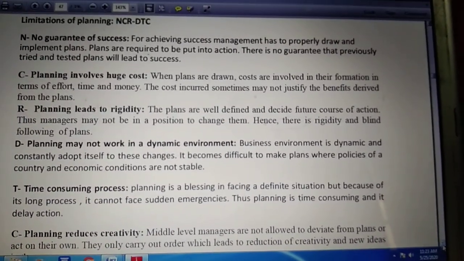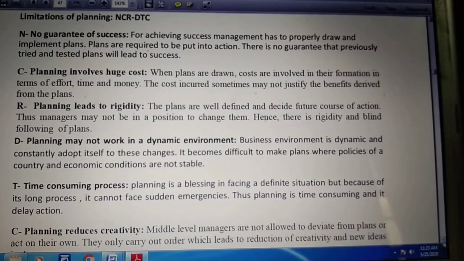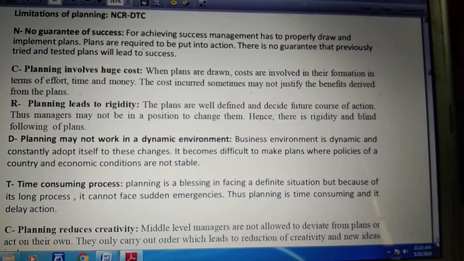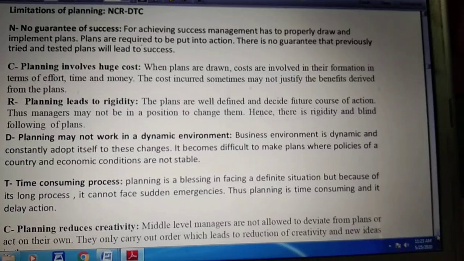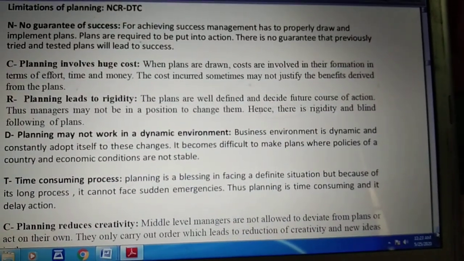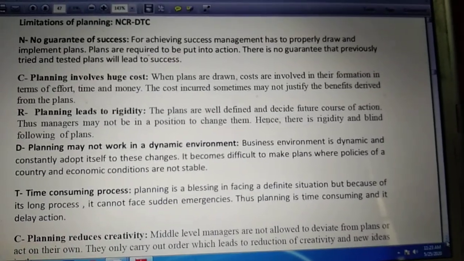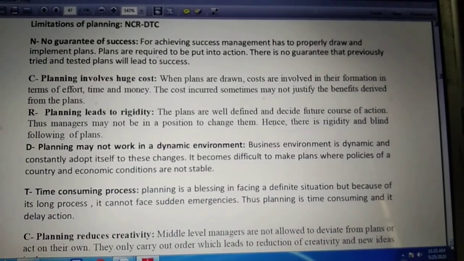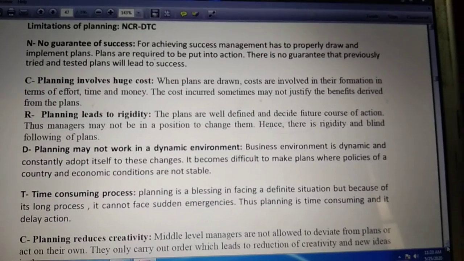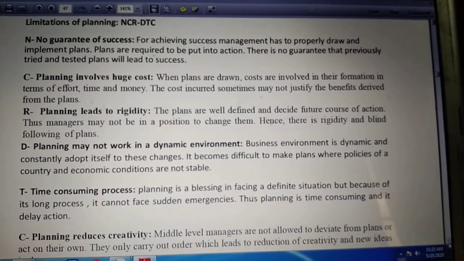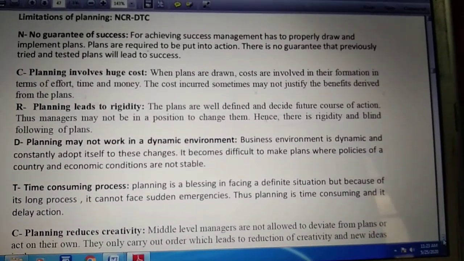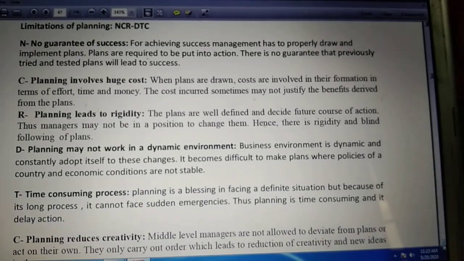It basically means the manager used to make a plan according to the previous situation, and also according to previously tried and tested plans, but there is no guarantee that these plans will succeed. So this is the first limitation of planning: there is no guarantee that after planning you will get success in your business, because business has a dynamic feature.